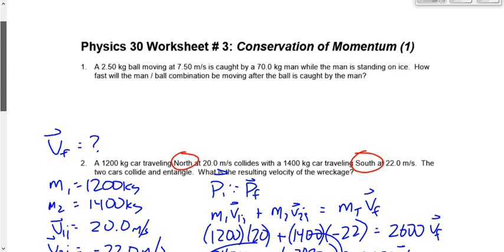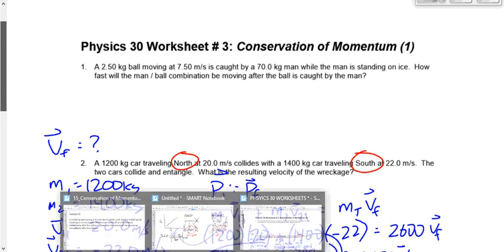There's always little subtle differences between one question and the next. What is the subtle difference between question 1 and 2? Yeah, the ball is thrown at the guy, the ball is moving. V1 is 7.5 meters per second. V2I, the velocity of the second object before the collision, is 0. And then afterwards they stick together. The guy embraces the ball, becomes one with the ball. They head off as one. But before the collision, that second term, M2 V2I, would be 0 instead of negative something like it was in this one. All right? Okay, good.